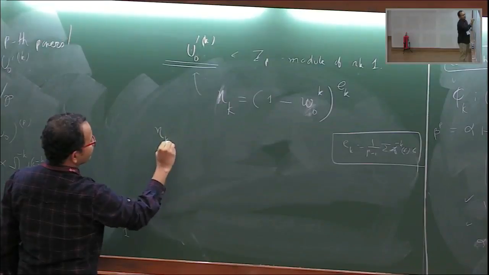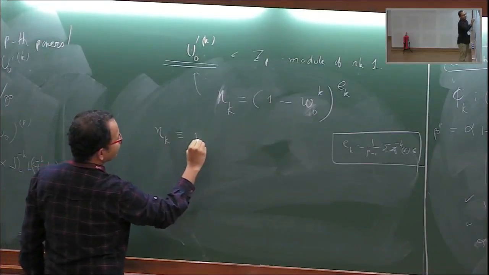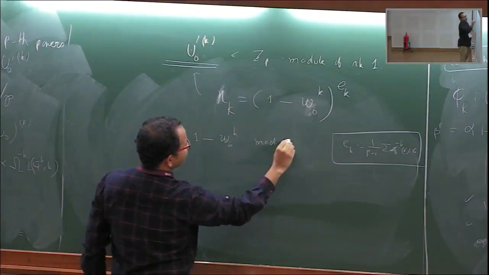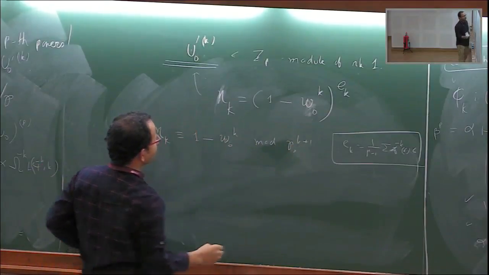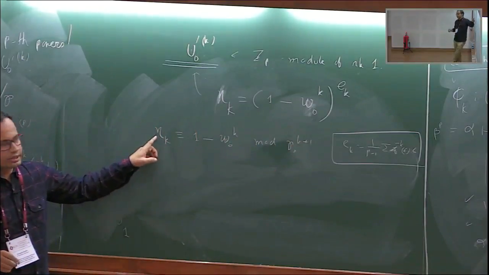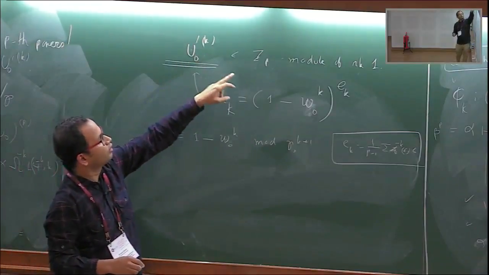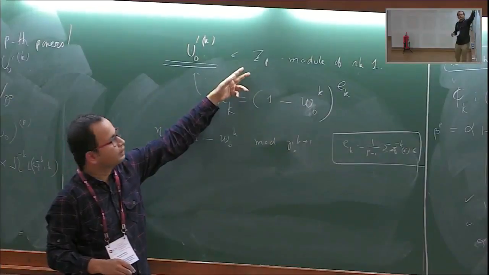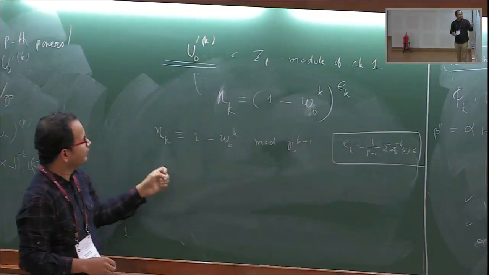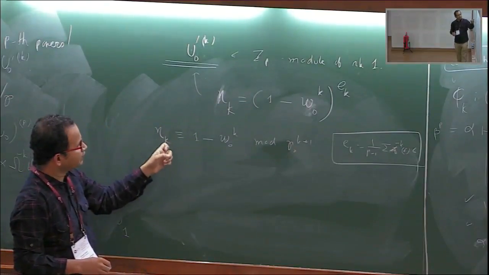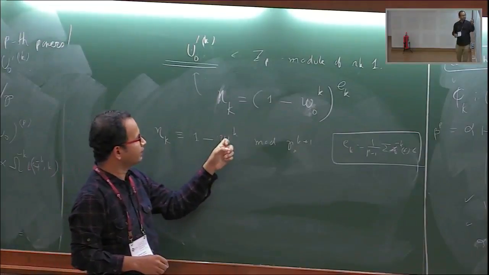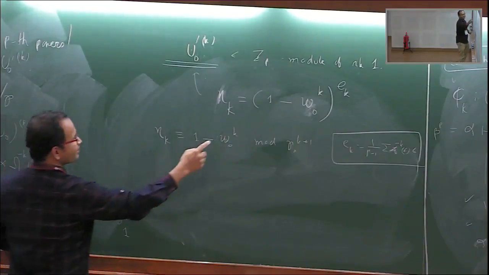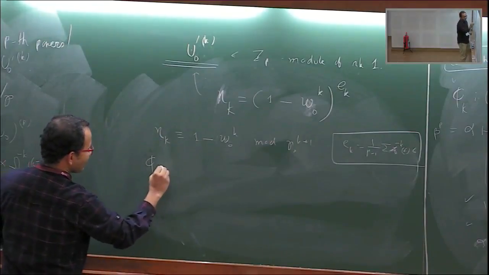This eta k will be actually 1 minus W0 k mod P0 k plus 1. Okay, how do I show that this is not a pth power? See, anything which is not a pth power will be a generator of the Gp module by Nakayama's lemma. Okay, it should not be a pth power, but had it been a pth power, then here you would not get this.